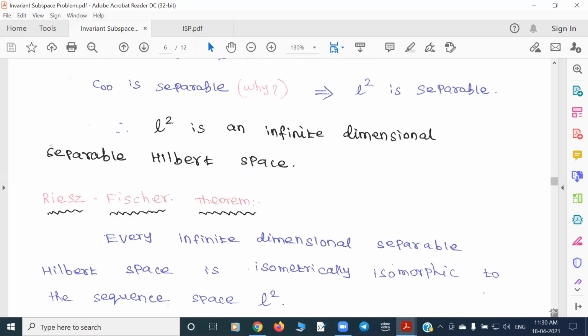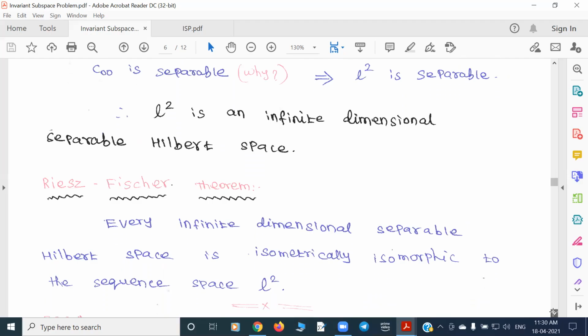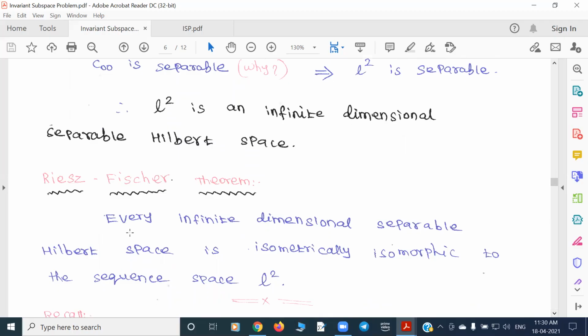Maybe once you learn a functional analysis course, you will come across a special result which says that L2 is an infinite dimensional separable Hilbert space. Not only that, if we take any infinite dimensional separable Hilbert space, it will be isometrically isomorphic to this space L2. So instead of considering arbitrary separable Hilbert spaces, you can just work with the L2 space. That's a specialty of this sequence space.